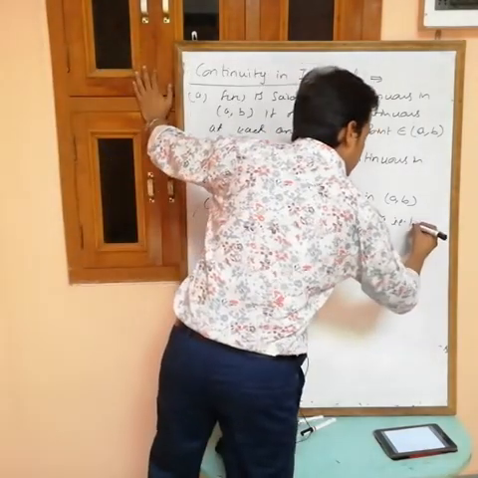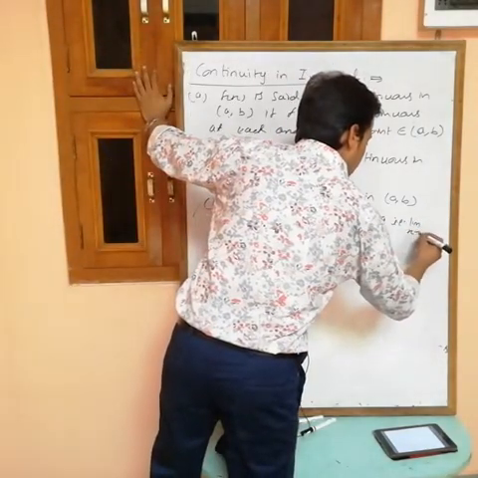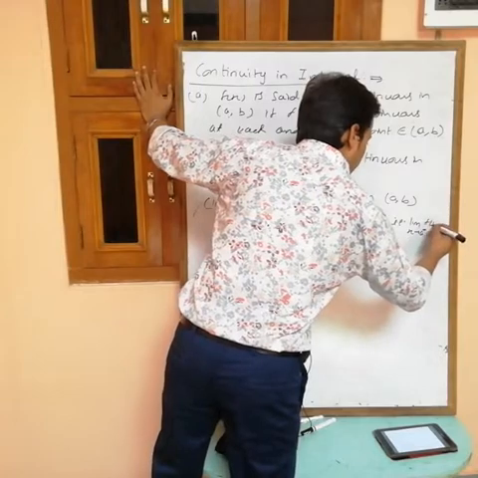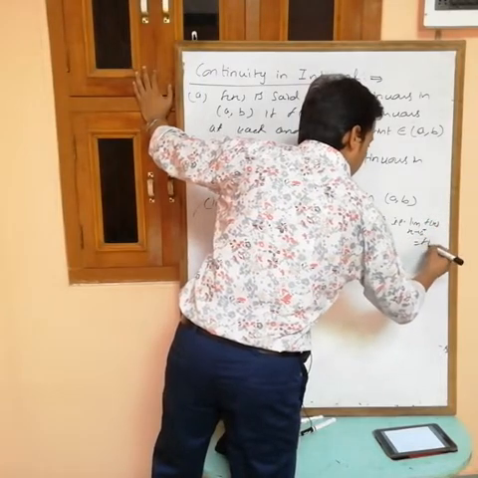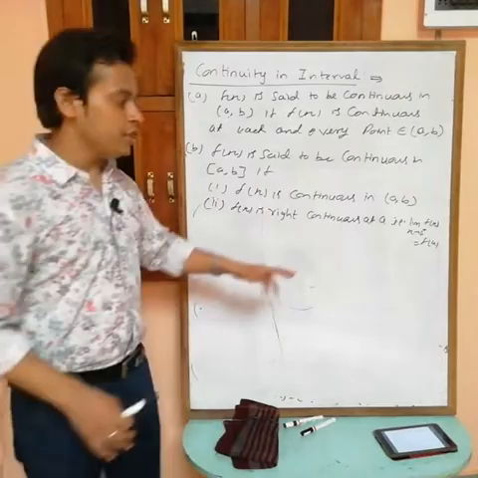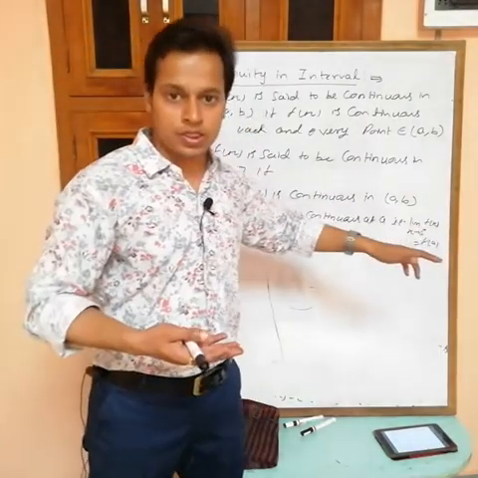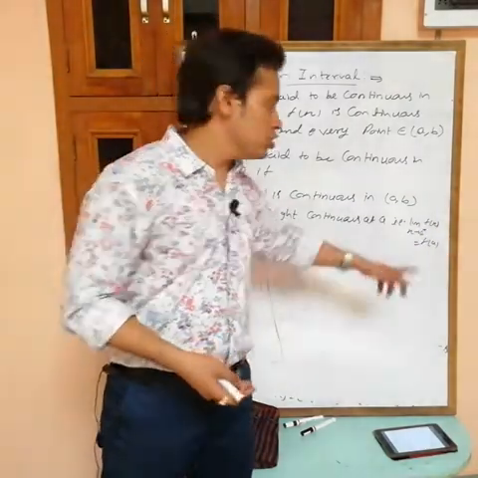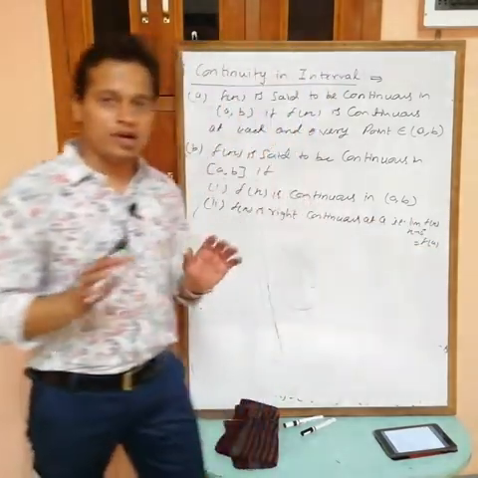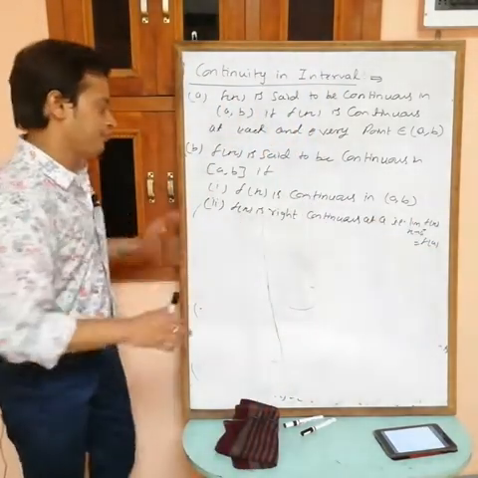RHL can be written as limit x tending to a plus of f(x) equals f(a). X tending to a plus means a plus h. So RHL must be equal to f(a). You can't check for LHL.